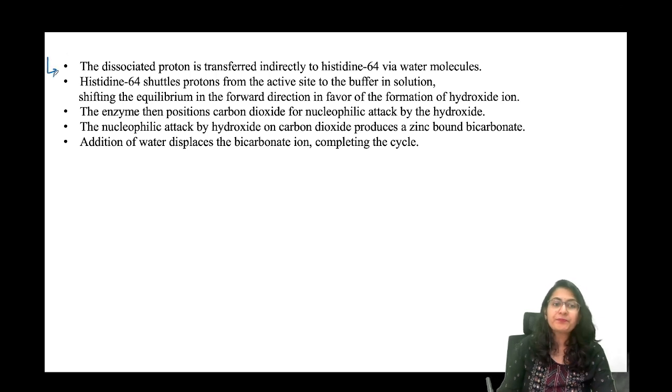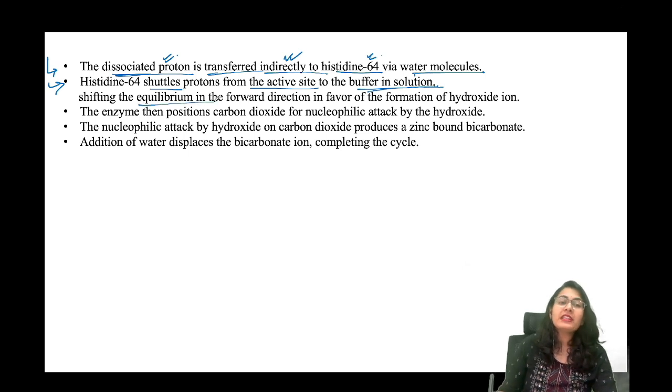Now let's see. The dissociated proton is transferred indirectly to histidine 64 via water molecules. The protons that have been broken off are transferred indirectly to histidine 64. Now, histidine 64 shuttles these protons from the active site to the buffer in the solution, shifting the equilibrium in the forward direction in the favor of formation of hydroxide ion.